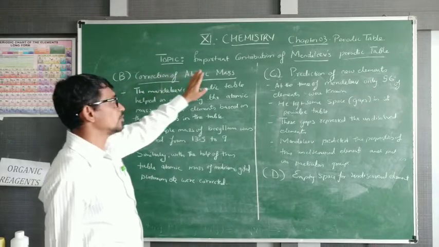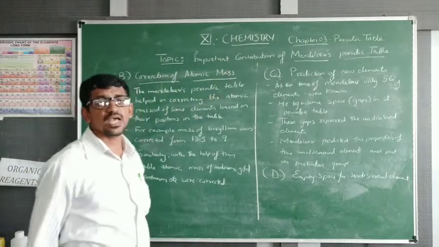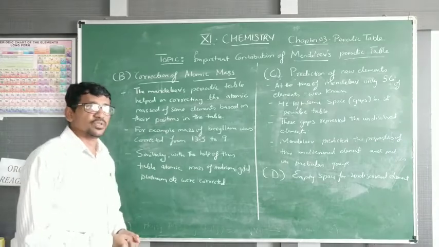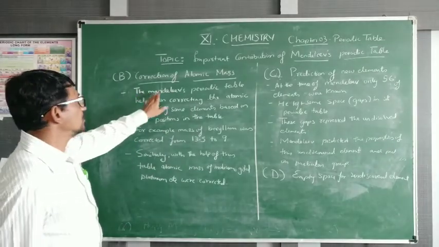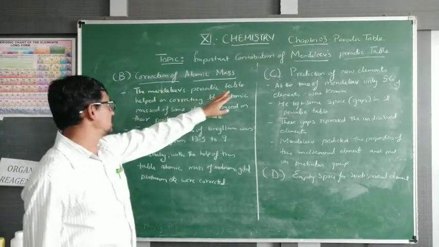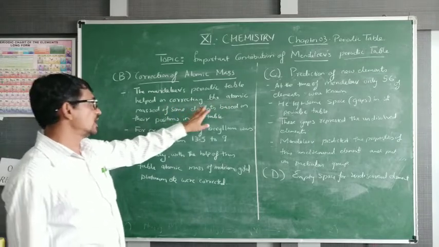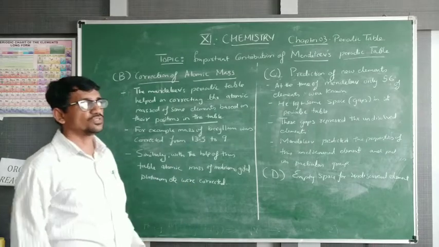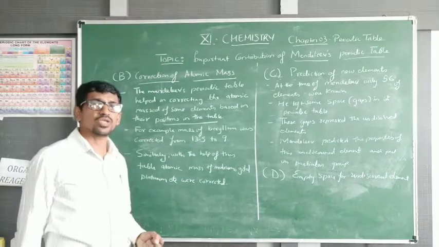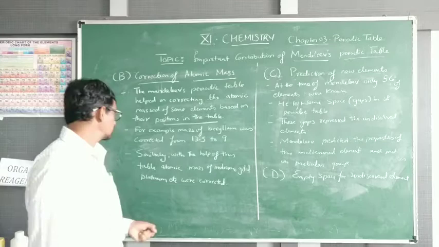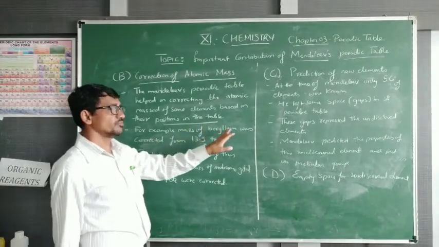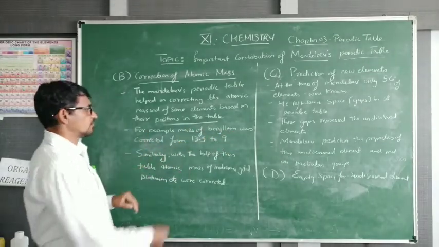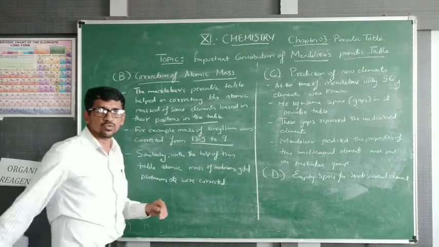The Mendeleev periodic table helps in correcting the atomic mass of some of the elements based upon their position in the table. From the position we can find the atomic mass of a particular element. For example, the mass of beryllium was corrected from 13.5 to 9.